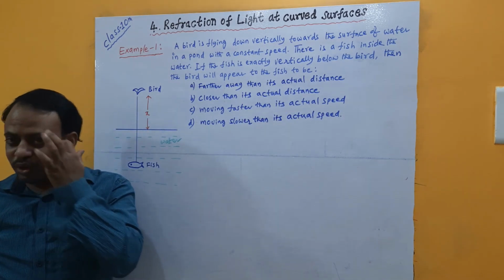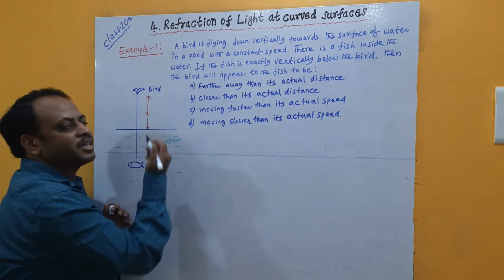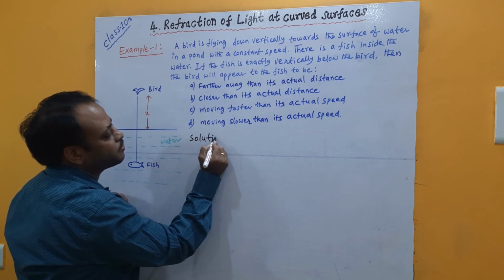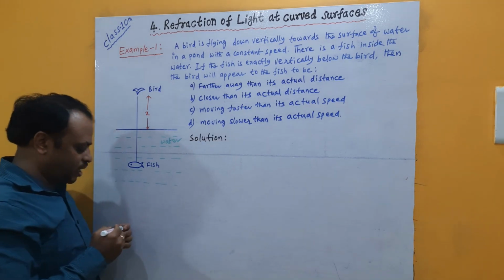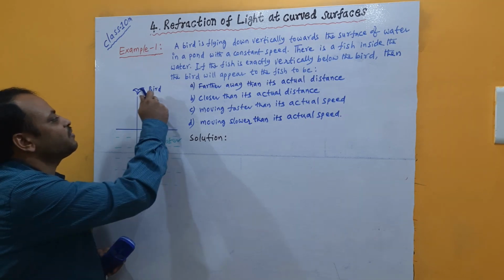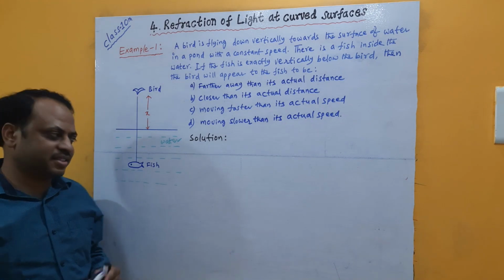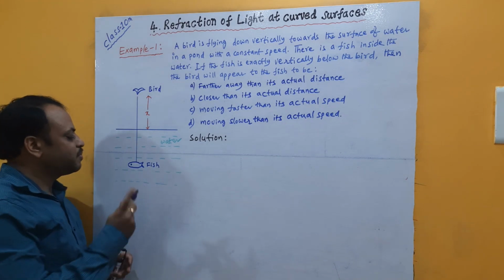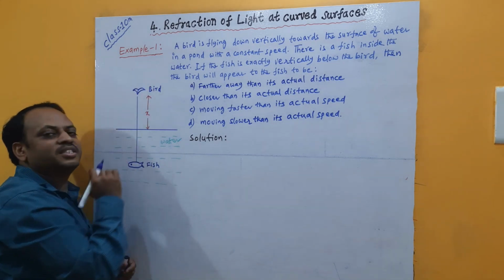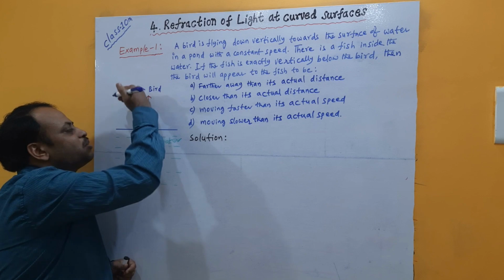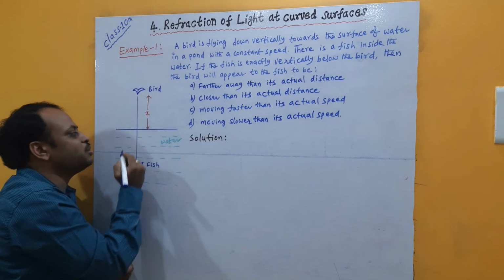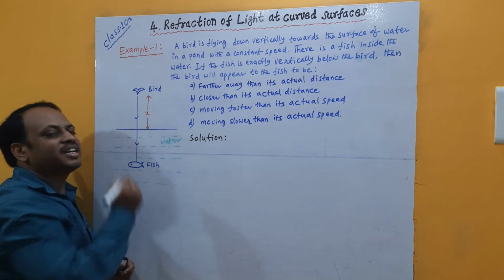Now let's go one by one, how it appears and what the speed is, as a solution. As I told, let me assume the height of the bird from the surface of water is x. Now, if the fish wants to see the bird, the bird is the object and the fish is the observer. Some light rays starting from the bird should reach the fish. Means if a light ray starting from the bird happens to reach the eye of the fish, then it can be observed.